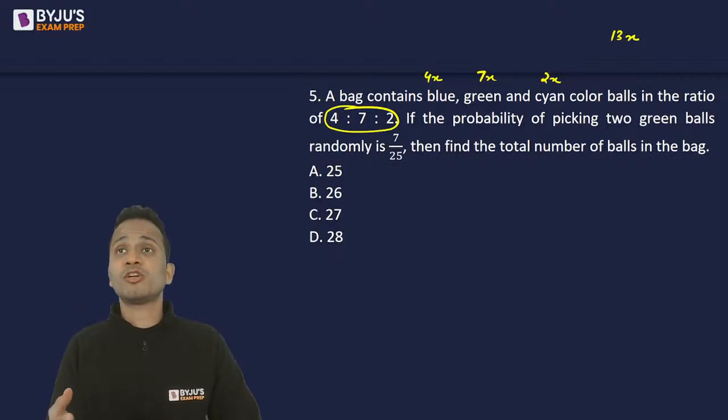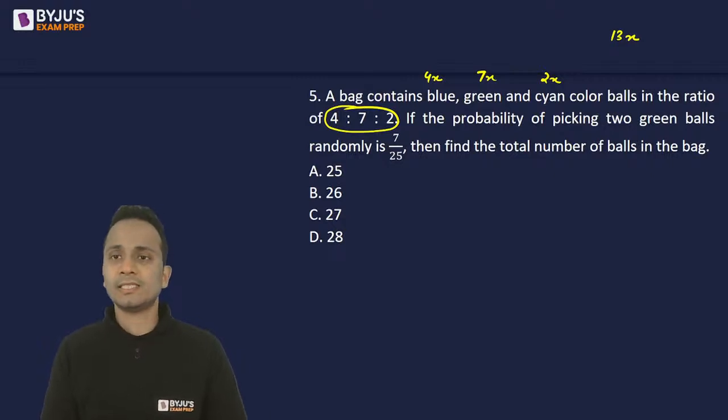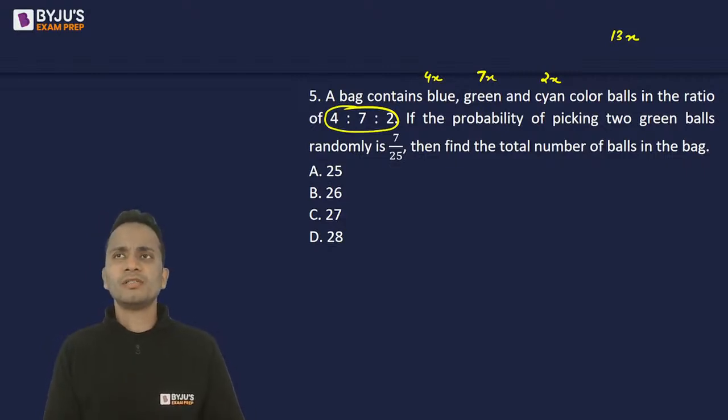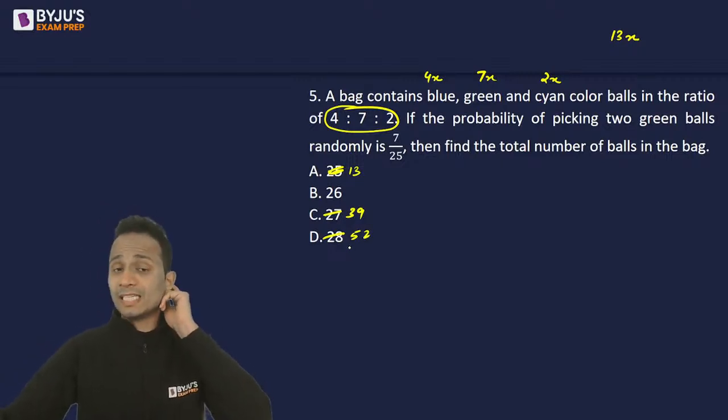So number of balls cannot be half, cannot be fraction, cannot be decimal. So it has to be a multiple of 13. Now there is only one multiple of 13 in the options, that is 26. So you can straight away mark 26 as the answer. But what if in adverse conditions, all the options are given which are the multiples of 13? Let's say this option is 13, this option is 39, this option is 52. So what to do in that scenario?